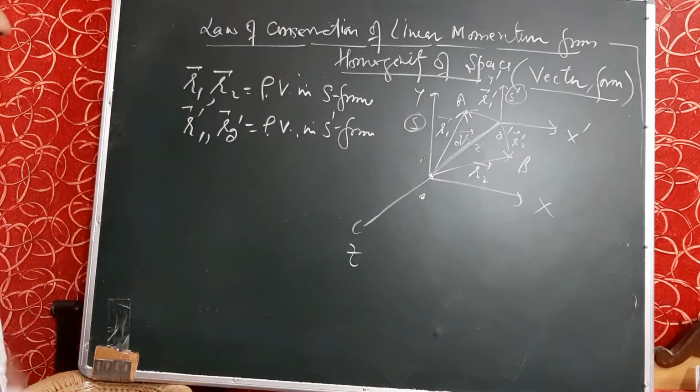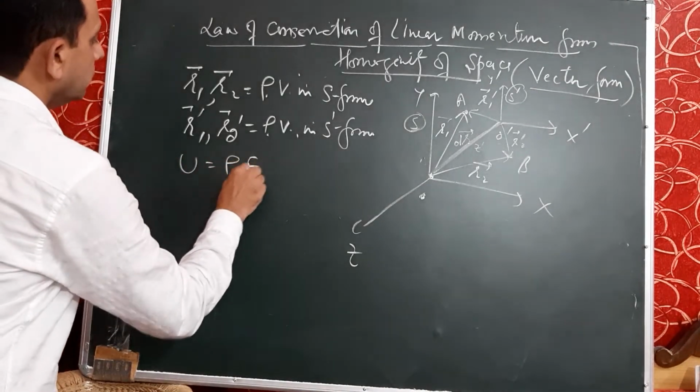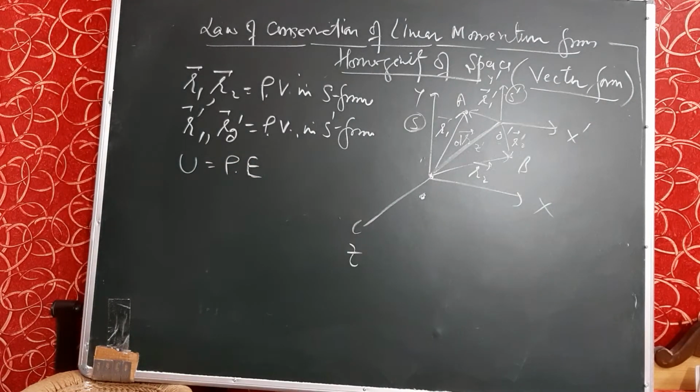Now we know that in homogeneity of space, any physical quantity, let that quantity be potential energy, remains constant, because the space is homogeneous.